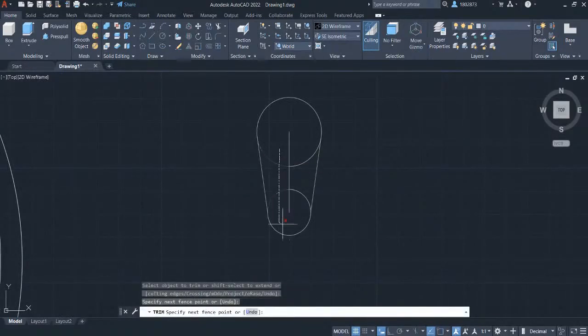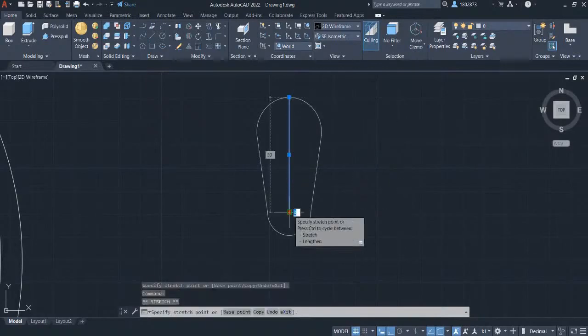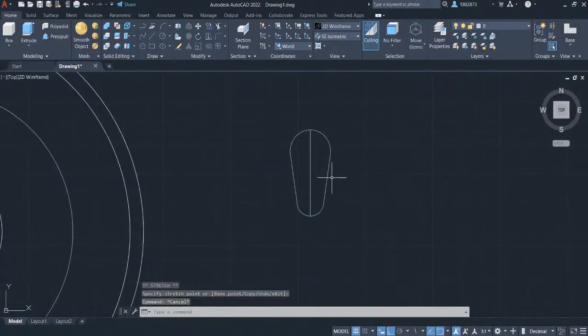Trim this line and this line. Press escape. So let's stretch this line. Select this line. Left click on this endpoint and connect this endpoint to this midpoint. Also this endpoint and connect this line to this midpoint. Press escape. Let's create a window selection. Type join to convert these objects into a polyline.